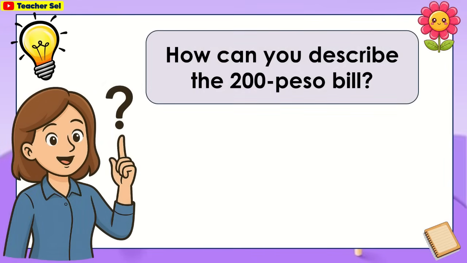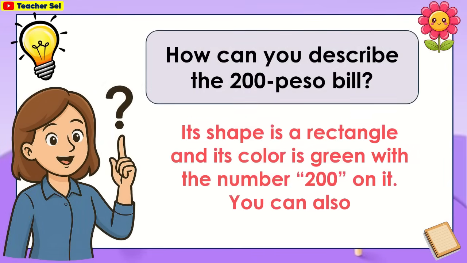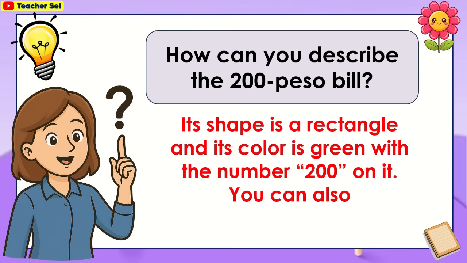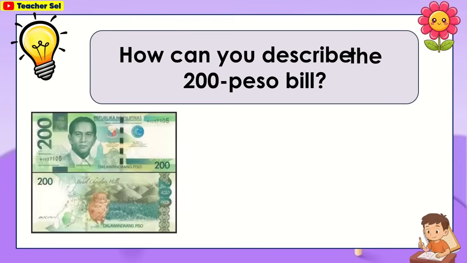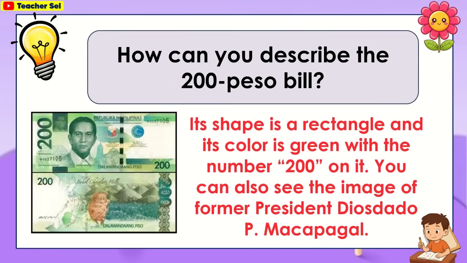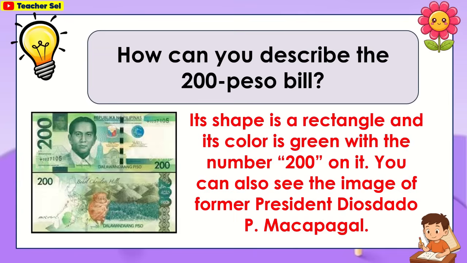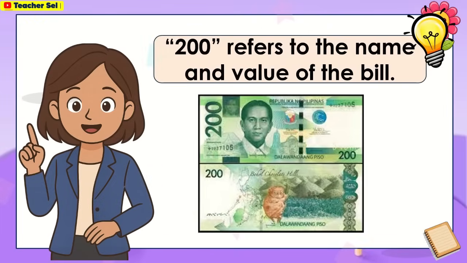How can you describe the 200 peso bill? Its shape is a rectangle and its color is green, with the number 200 on it. You can also see the image of former President Diosdado P. Macapagal. 200 refers to the name and value of the bill.